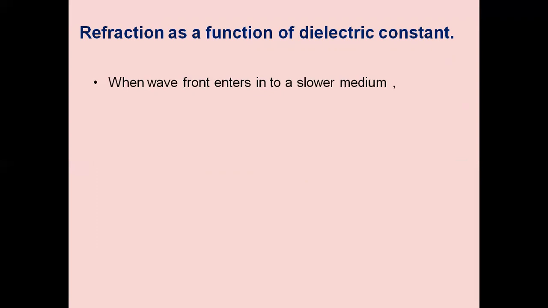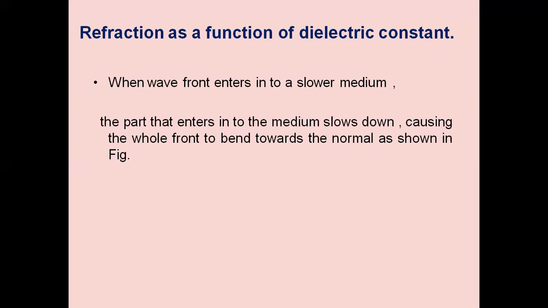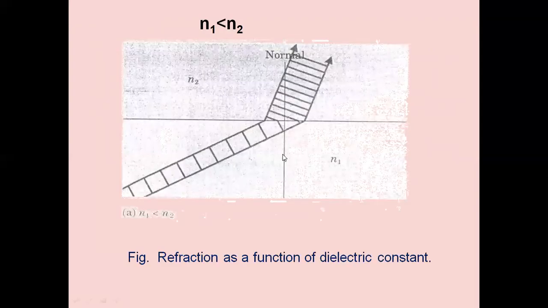Refraction is a function of the dielectric constant. When a wavefront enters a slower medium, the part that enters the medium slows down, causing the whole wavefront to bend toward the normal, as we have seen in the diagram. N1 is less than N2. So we have refraction as a function of the dielectric constant.